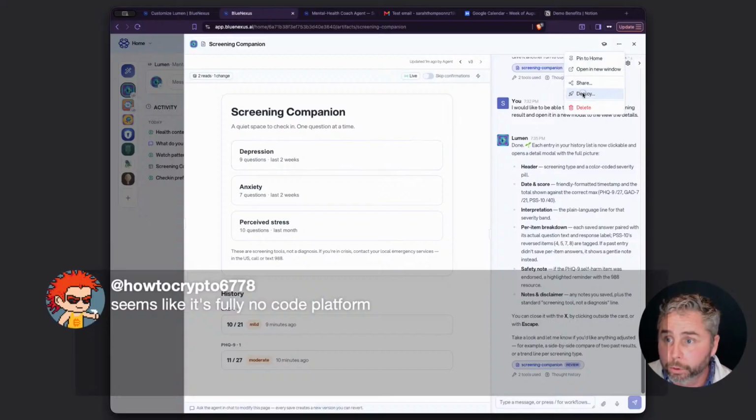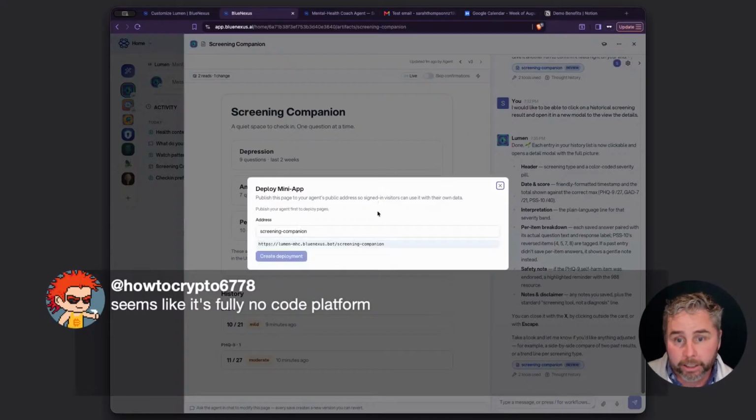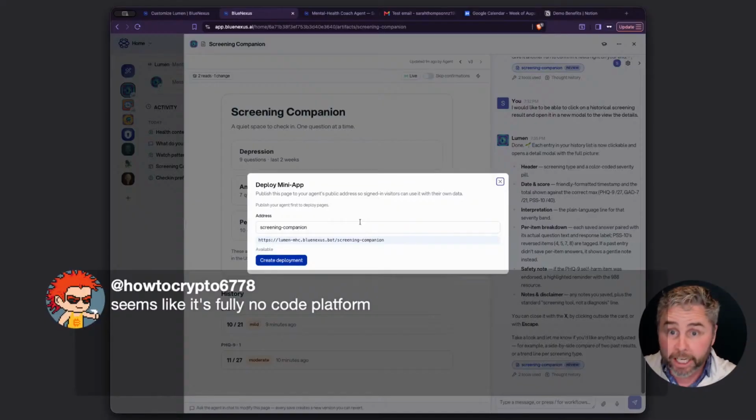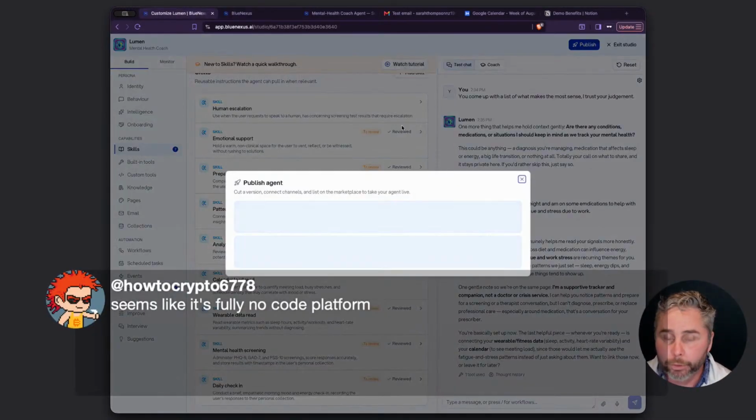Now I'm going to try and deploy this as a mini application. That means that I can get the agent to trigger this mini app at any time. So rather than the user having to answer the questions, the agent at any time can pop up this mini app to do this stuff. The way that mini apps work is it gets published to its own address on the agent's app. However, the agent needs to be published before it can have an app link. So there's a publish button up here.